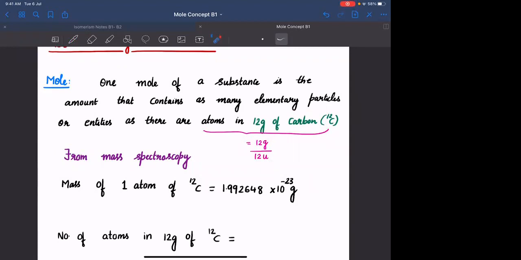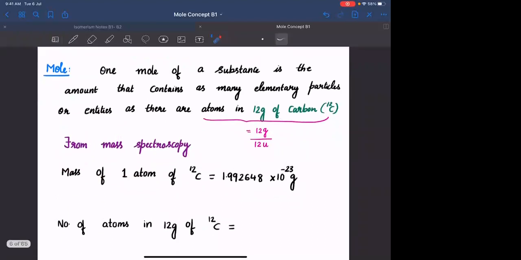There is an experiment called mass spectroscopy. With the help of this experiment, you can find the masses of very small entities like atoms, molecules, ions. With the help of mass spectroscopy, the mass of one atom of carbon was found to be 1.992648 into 10 raised to minus 23 grams. No need to remember this particular value, not required.